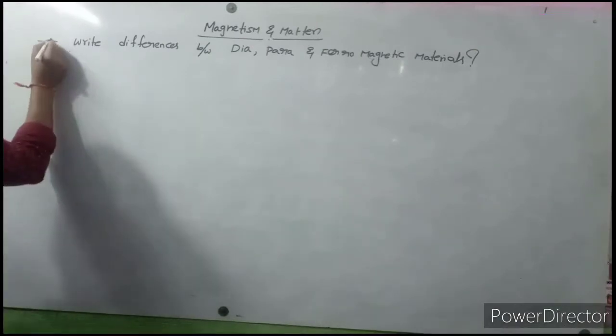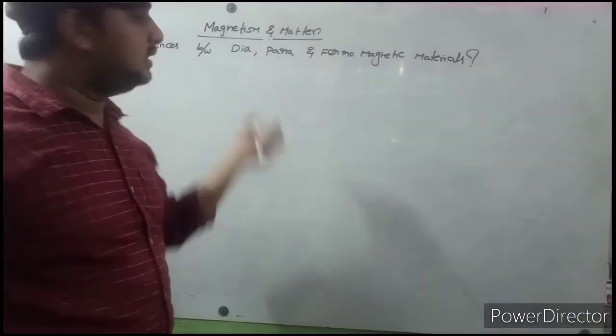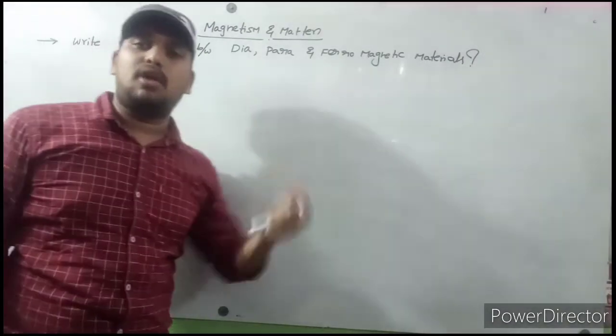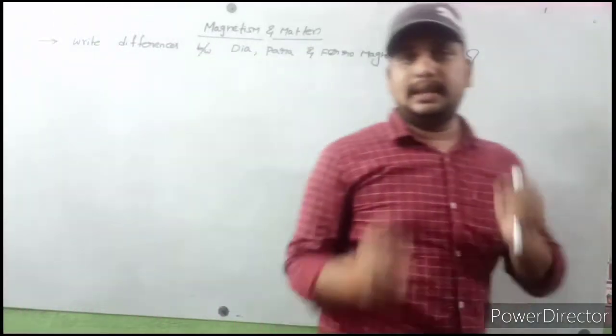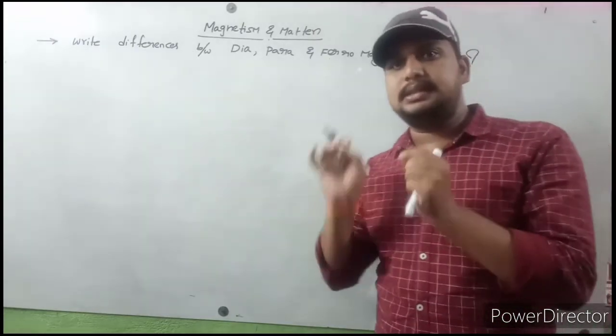So this is the question. Generally these questions are asked in the board, and based upon these differences some theory questions are asked in competitive exams. So please watch the lecture till the end. Definitely you will get a clear idea about this concept.